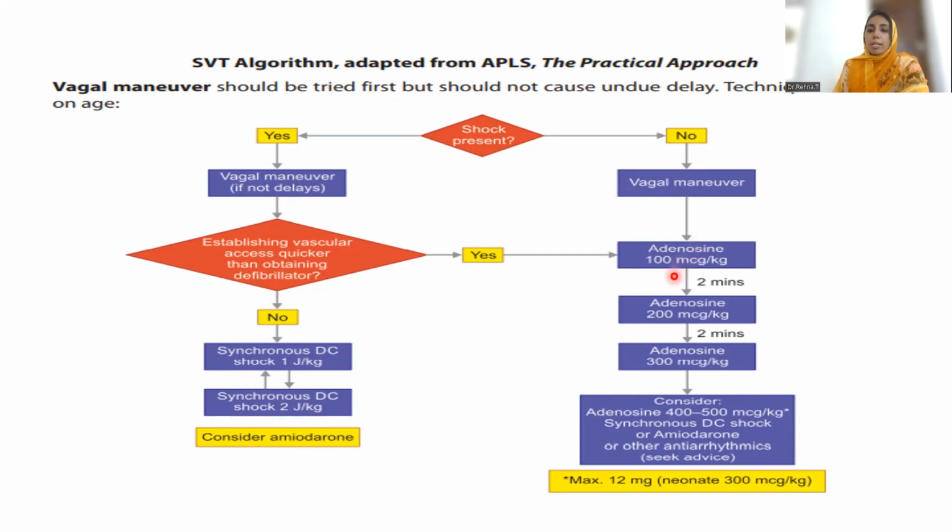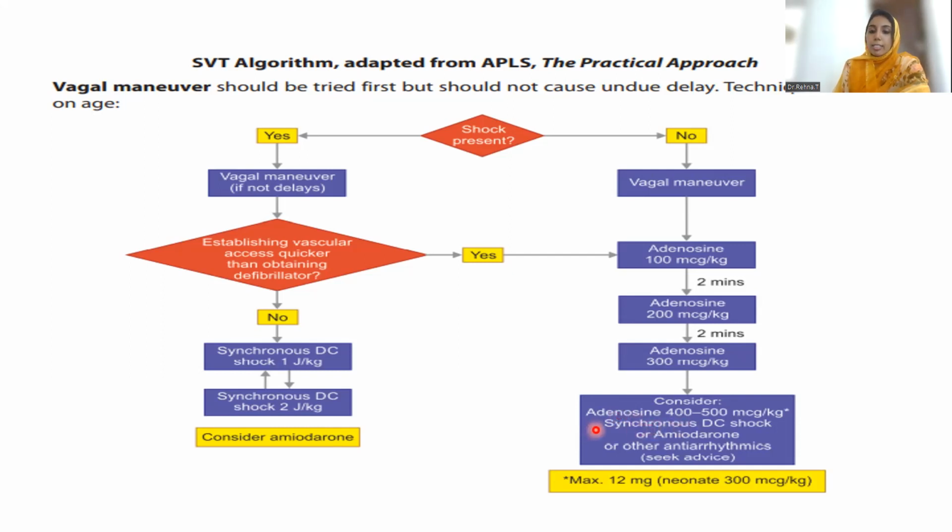Adenosine is given in a dose of 100 mics per kg. After 2 minutes, if the rhythm is not reverted, go for 200 mics per kg. Again, after 2 minutes, go for 300 mics per kg. Even if there is still no response, you can go up to 400 or 500 mics per kg. In infants, we generally don't go beyond 300 mics per kg.